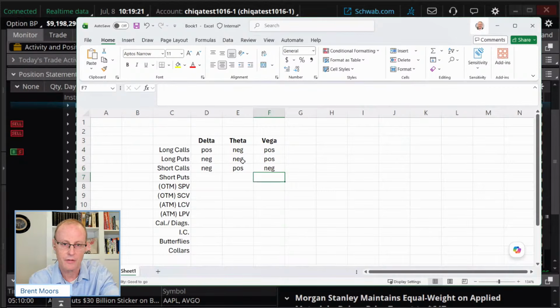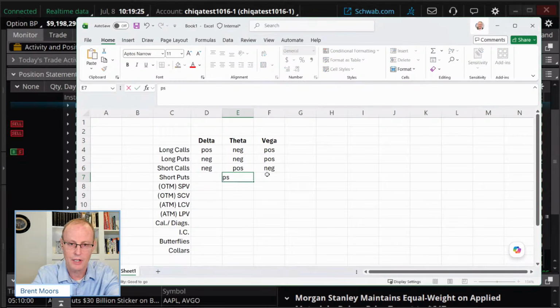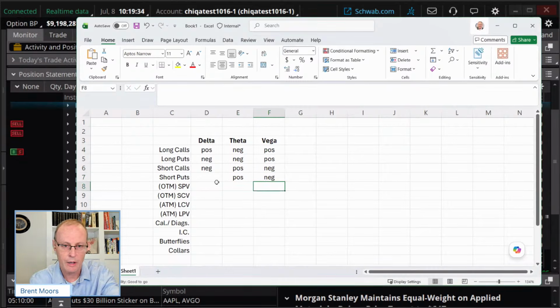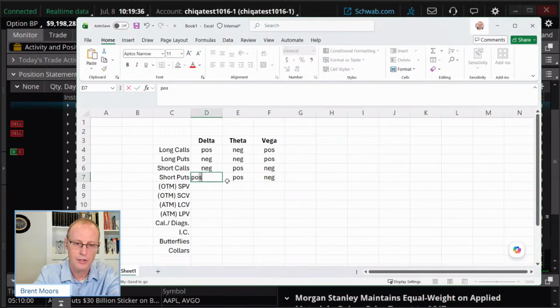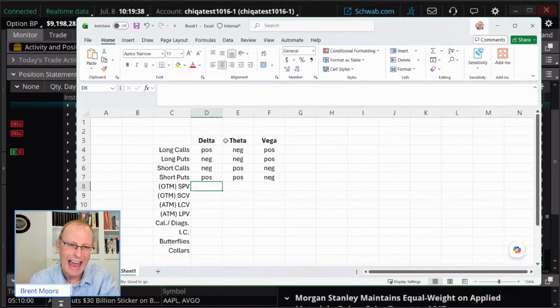Negative, positive, negative, positive, positive, negative. And a short put is a bullish trade. So delta is going to be positive. So if we're adding these onto your portfolio as a new trade, that's how it's going to affect each of those Greeks.